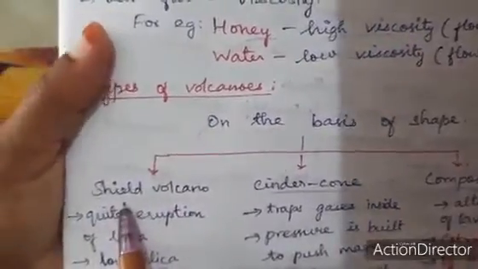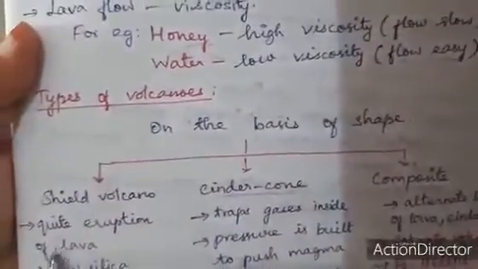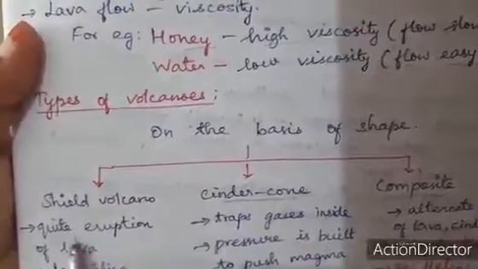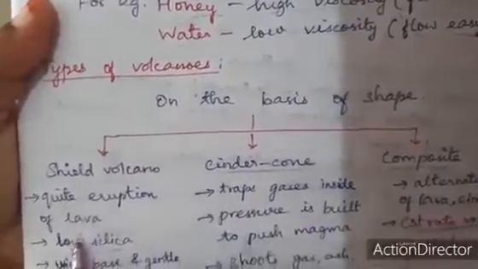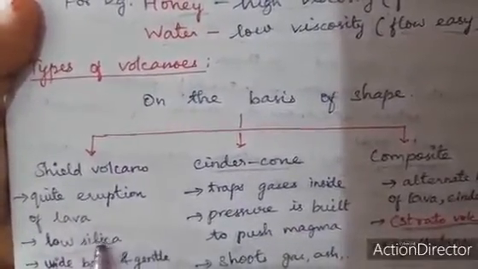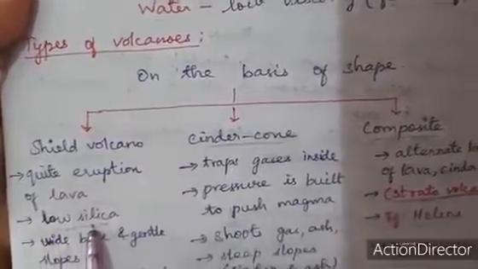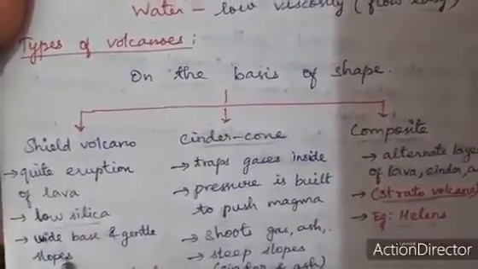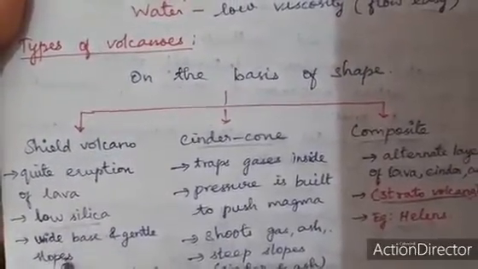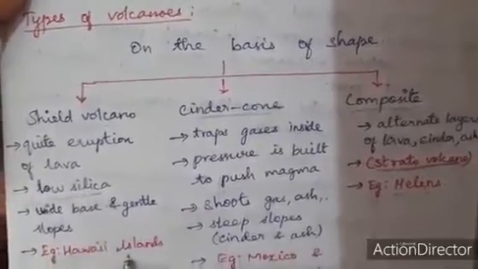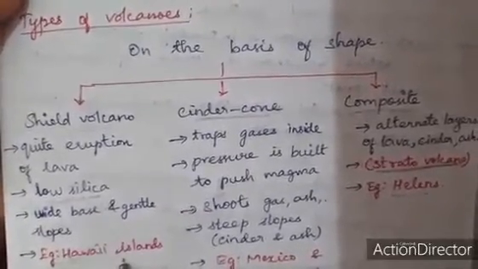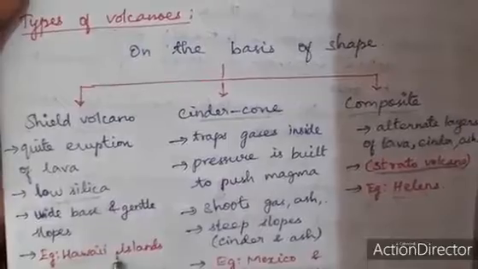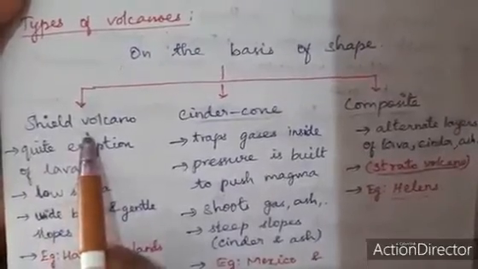Coming to the shield volcano, it is a quiet eruption of lava. It flows very slowly and has low silica. It has a wide base and gentle slopes. For example, the Hawaii Islands, a basic example of a shield volcano.